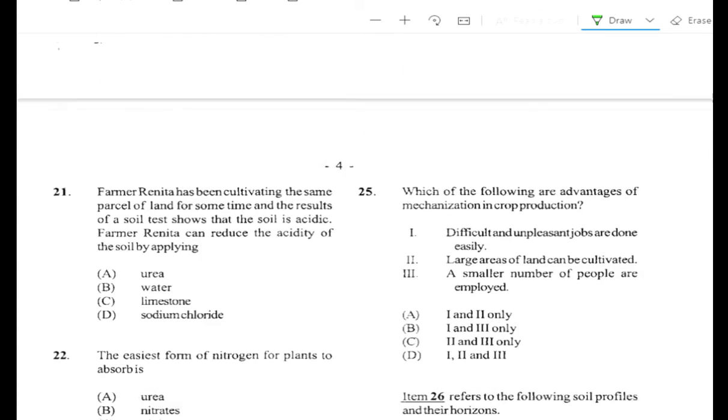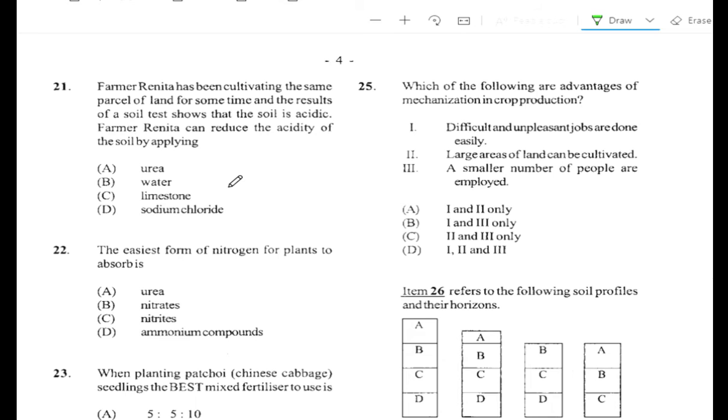Alright, let's move to question 21. Question number 21. Farmer Renita has been cultivating the same parcel of land for some time, and the results of a soil test show that the soil is acidic. Farmer Renita can reduce the acidity of the soil by applying A. Urea, B. Water, C. Limestone, D. Sodium chloride. The answer is C.